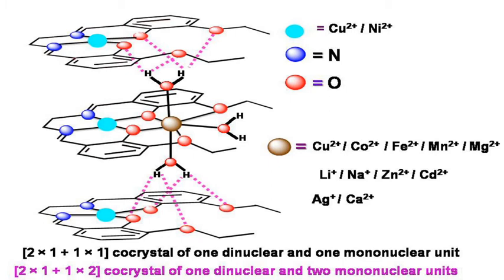But if the second metal ion is Ag+ or calcium 2+, then only one water molecule is coordinated to the second metal ion and it forms a 2 into 1 plus 1 into 1 co-crystal of one dinuclear and one mononuclear unit. So this is how a co-crystal can form.